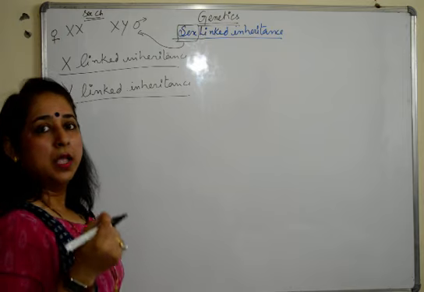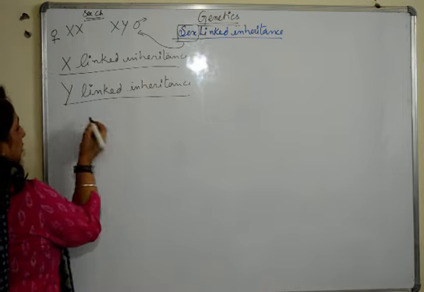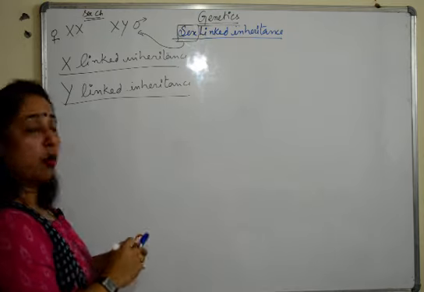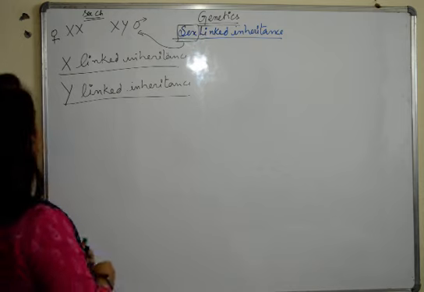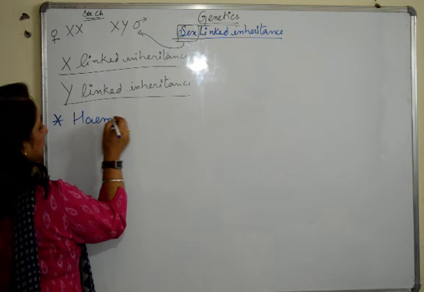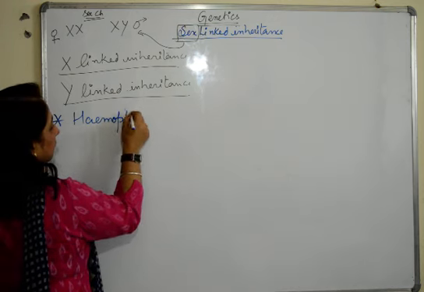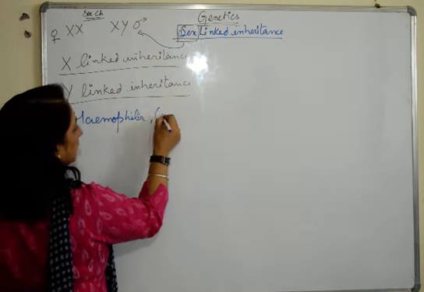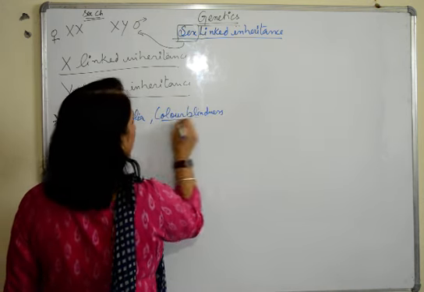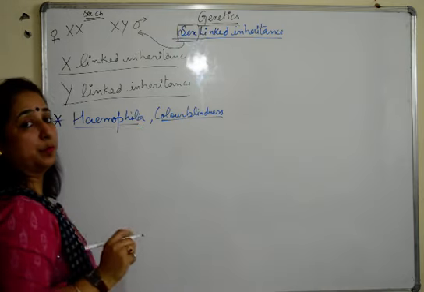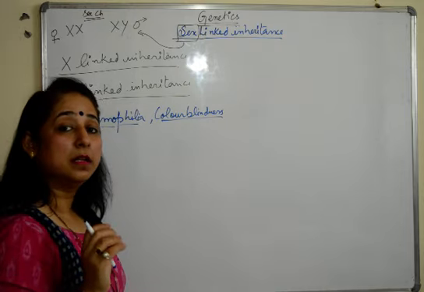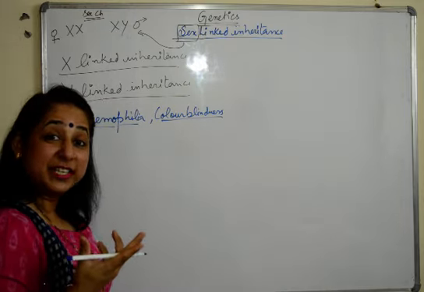होता क्या है ये? पहले तो I'll give you examples. There are very common examples of X and Y-linked disorders. X-linked disorder आपने सुना भी होगा. It's hemophilia and color blindness. We'll be discussing both of them because both of them are there in your syllabus. Hemophilia and color blindness are examples of X-linked inheritance. What is it actually?